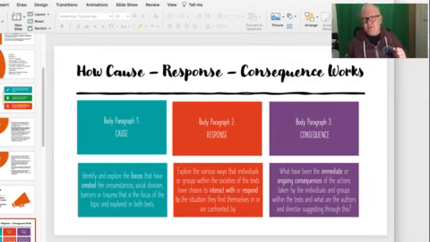Think about this one in Pride. The cause is the homophobia, so we're talking about the homophobia of the newspaper. The response is the way Mark organises the Pits and Perverts ball. So that's how you have cause and response. The response is the second thing. It's the response of characters to a problem.